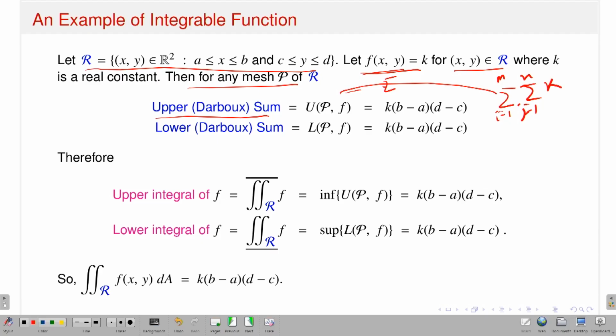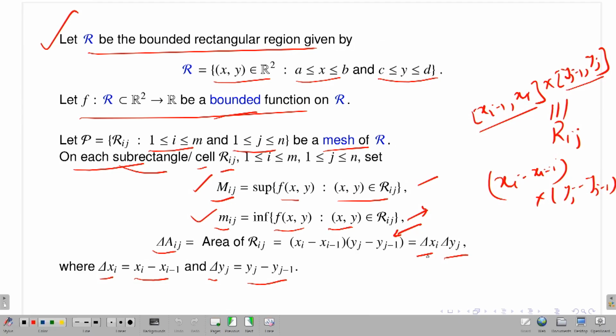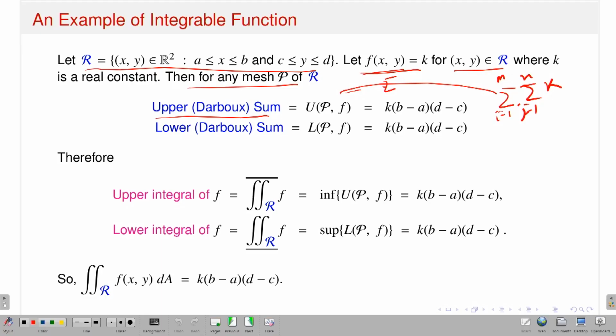And then what we will have is the delta, that means the area of the cell. Look here, the area of the cell, delta Aij. What is delta Aij? Delta Aij is nothing but delta xi times delta yj, or in other words (xi minus xi−1) times (yj minus yj−1). That means the area of this cell Rij.